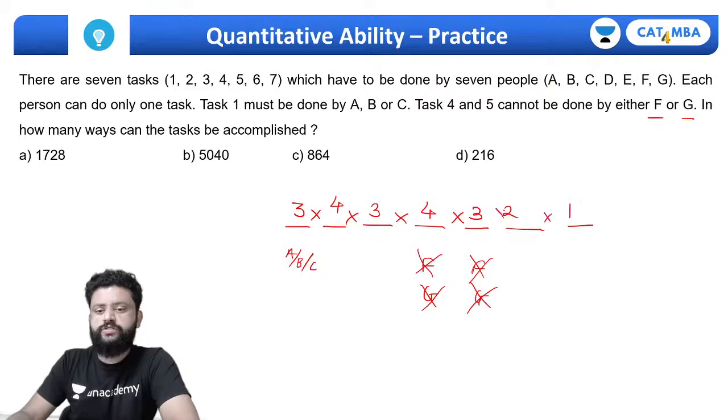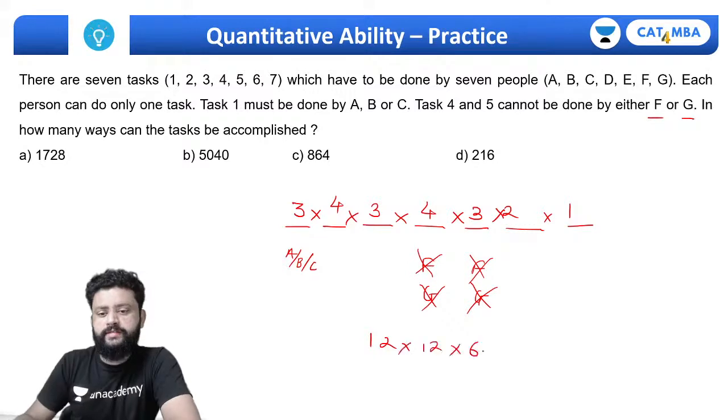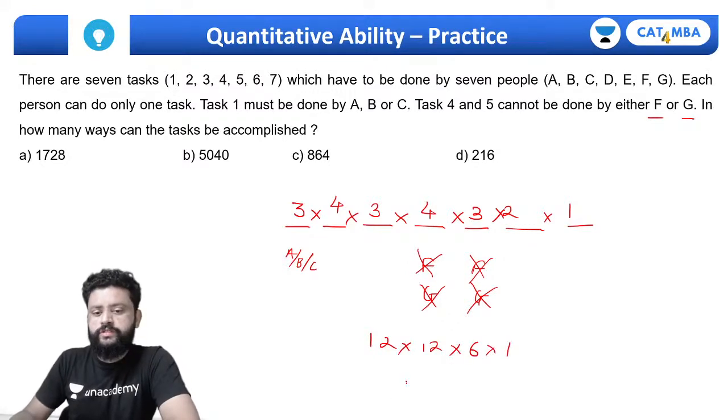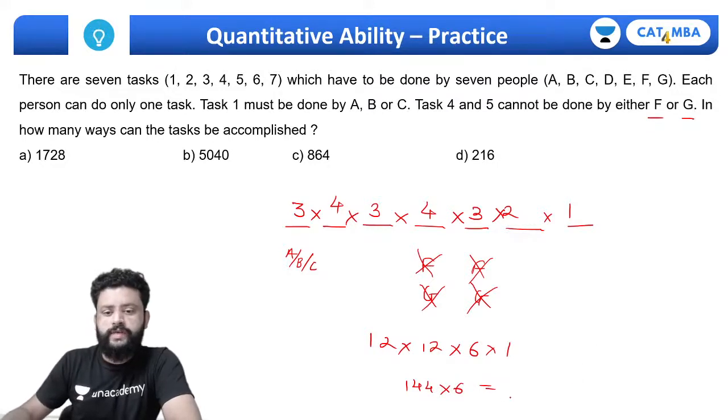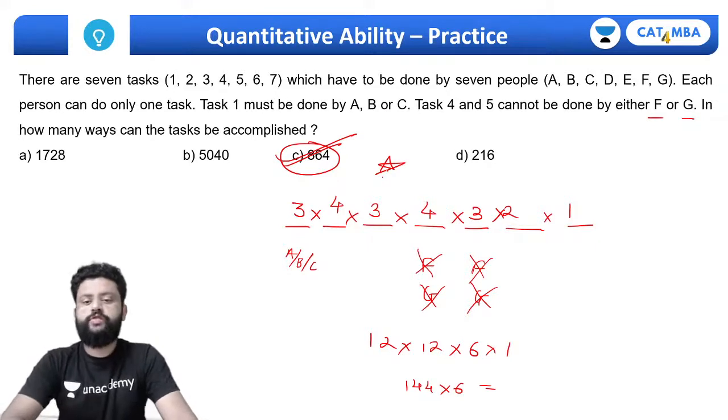This is how the task can be completed. So it is 12 into 12 into 6 into 1, which is 144 into 6. So it is 864. That's the simple counting based question.